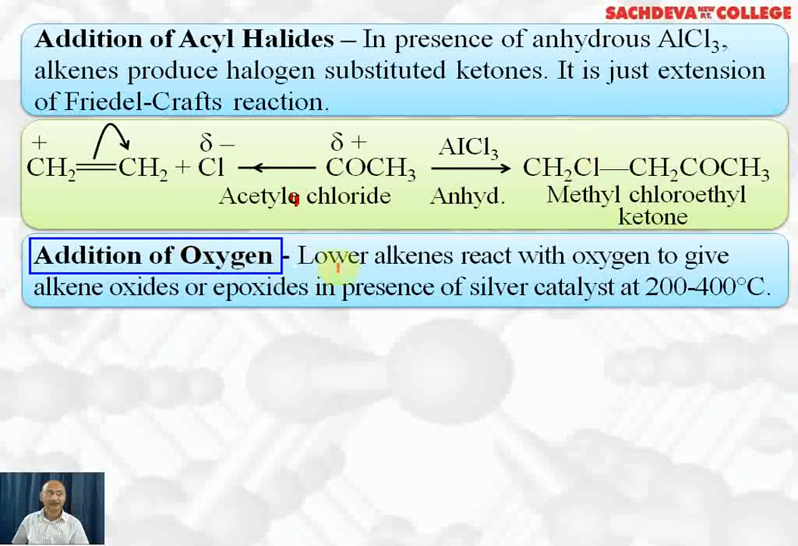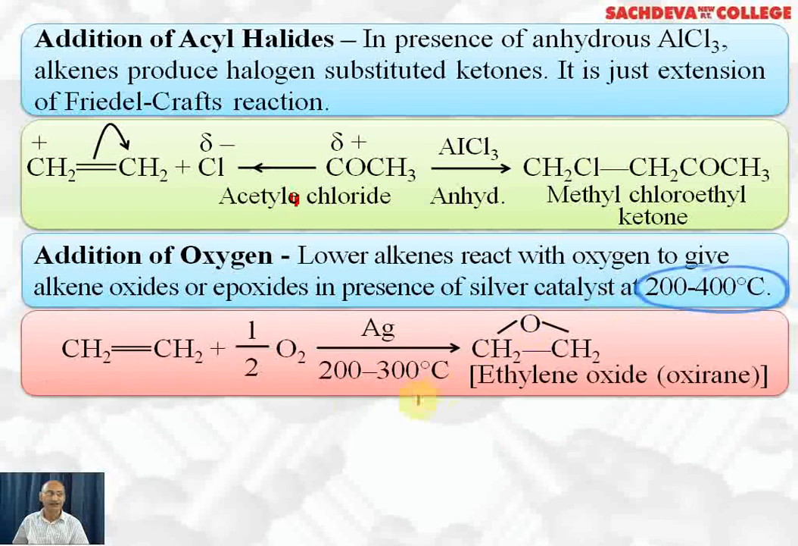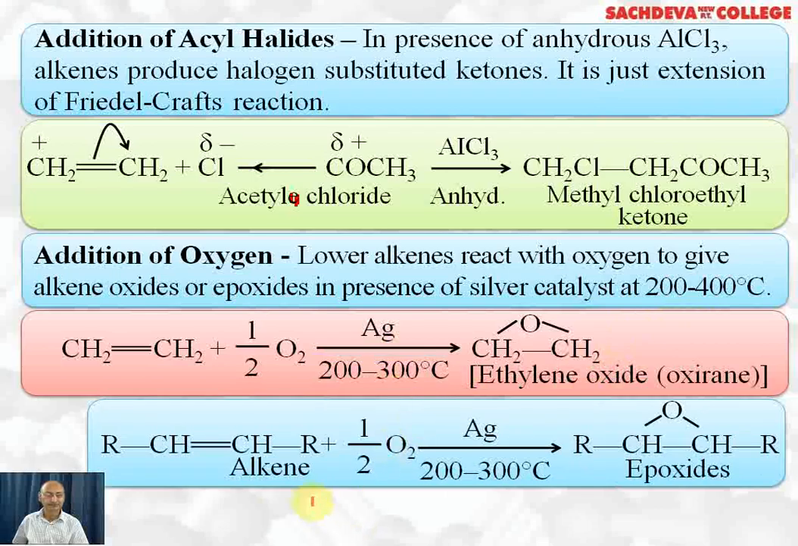4-chloro-2-butanone. Addition of oxygen. Lower alkenes react with oxygen to give alkene oxide or epoxide in the presence of silver as a catalyst at 200 to 400 degrees centigrade. So ethylene reacts with half a mole of oxygen to form ethylene oxide or epoxyethane. It is also called oxirane. In the presence of silver as a catalyst, the temperature is 200 to 300 degrees centigrade. It can be 200 to 400 degrees centigrade also. This alkene reacts with half O2 to form epoxide.